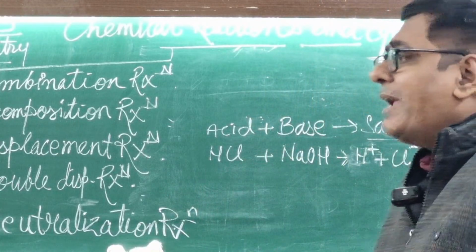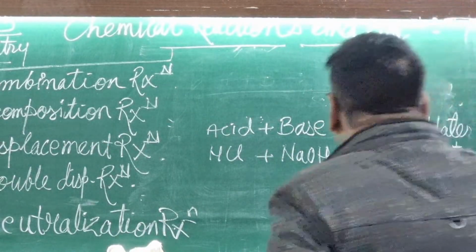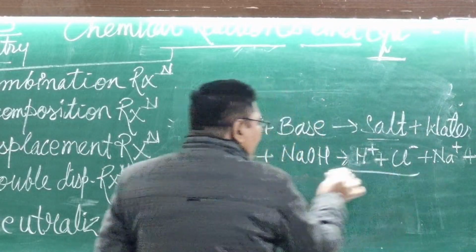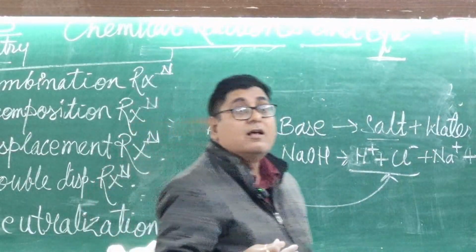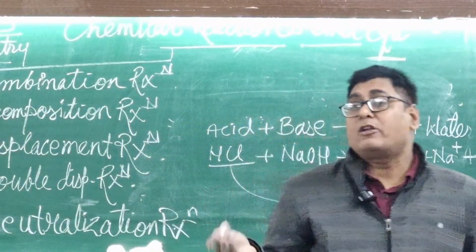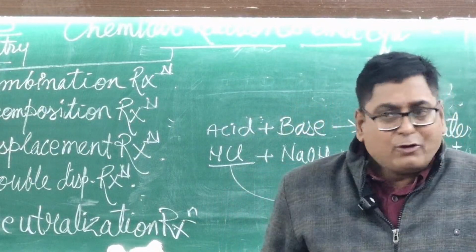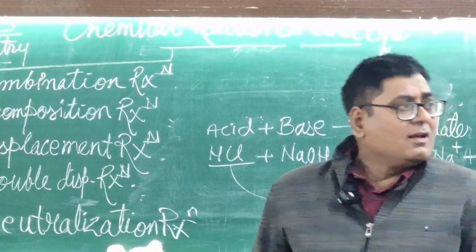What do you mean by ionization reaction? Look here. This one is HCl, and now it decomposes into its component ions. Component. Suppose you talk about yummy kheer. Do you like kheer? Kheer is made up of milk.